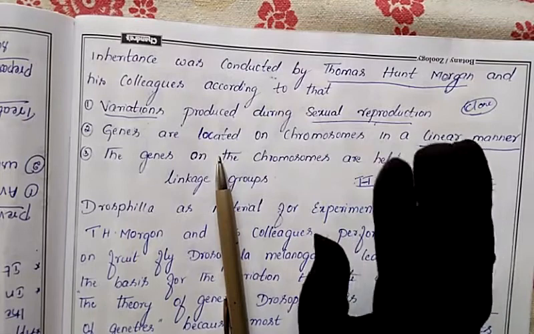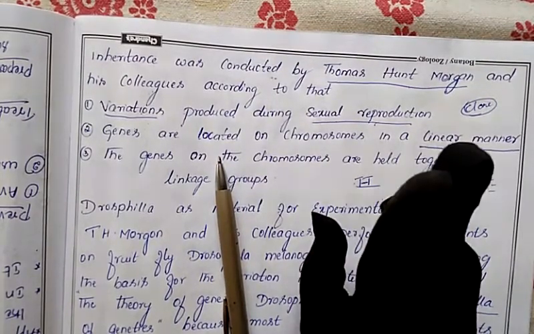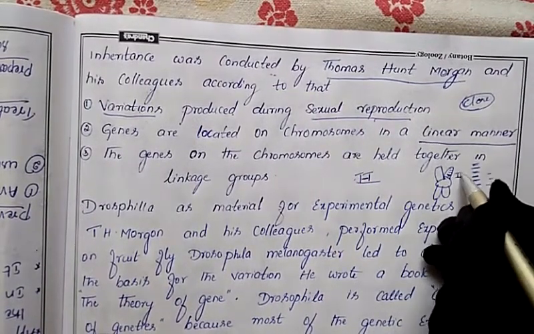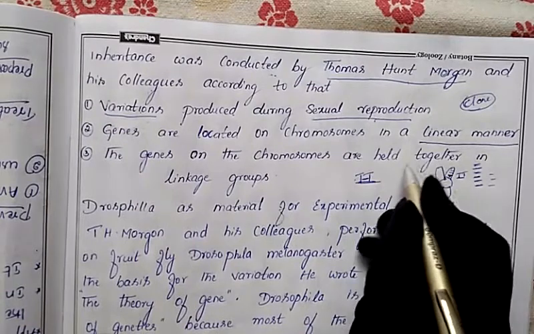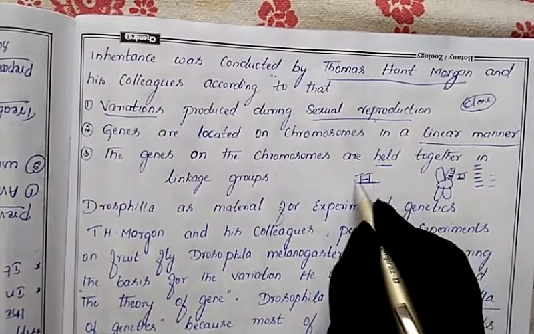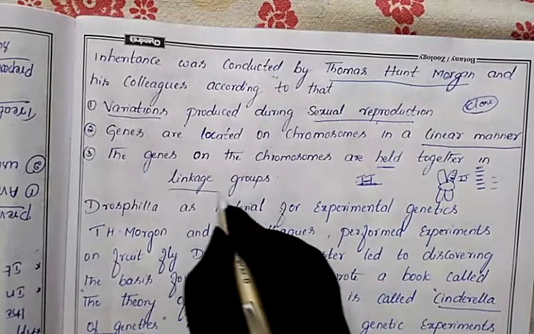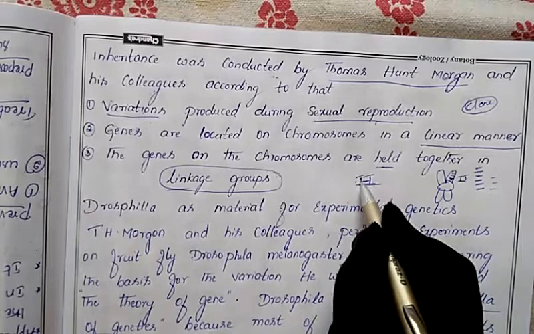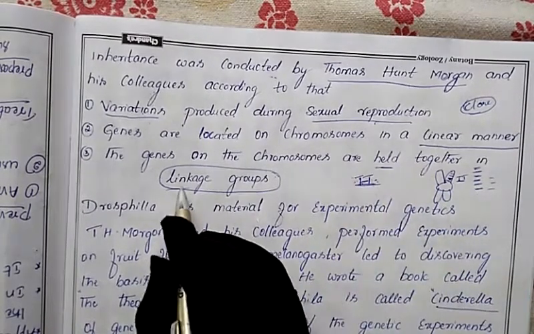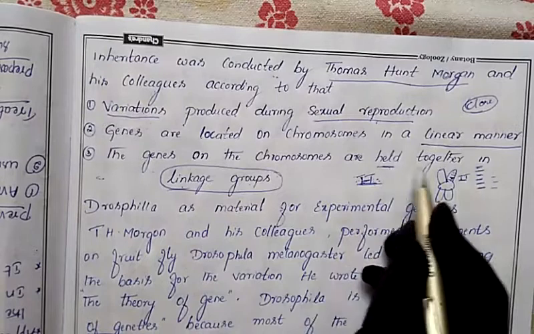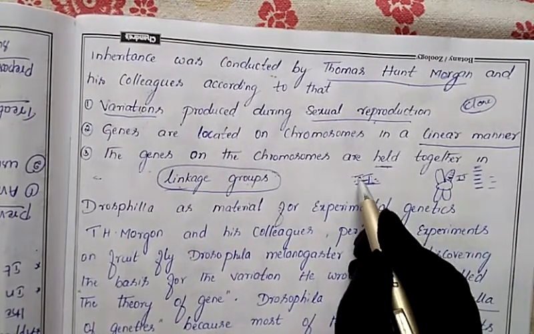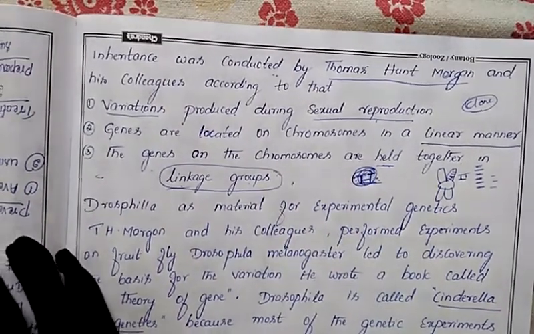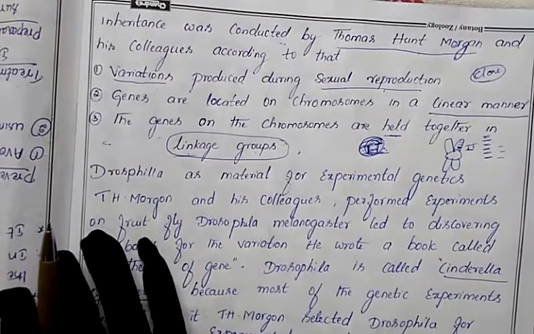Briefly, that is the meaning of linkage. The two alleles, the genes, will be present on the chromosome like this. Both alleles will be held together in a linkage group manner. The genes on the chromosomes are held together by a linkage group. So these are the three concepts given by Thomas Hunt Morgan.